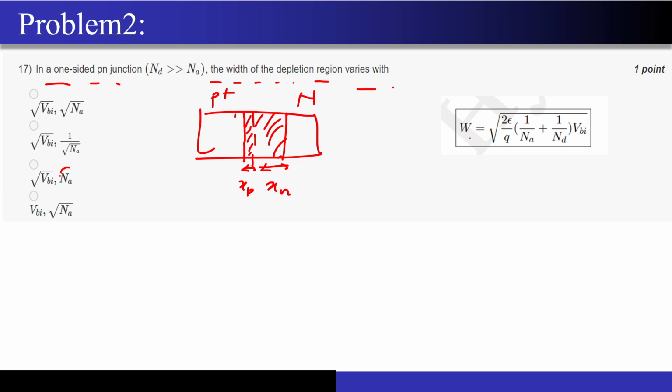Correct. So now if I have a formula for the width of the depletion region, you must have seen this in the lecture materials as well. For a one-sided junction, that means Nd is much greater than Na. So if Nd is much greater than Na, can you tell me the relation for 1 upon Nd and 1 upon Na? Out of 1 upon Na and 1 upon Nd, which will be higher?